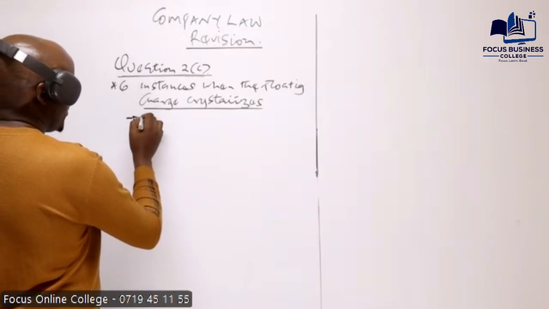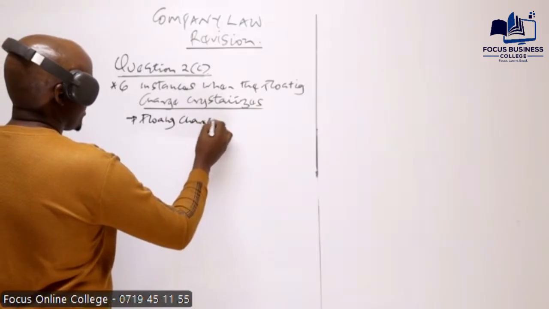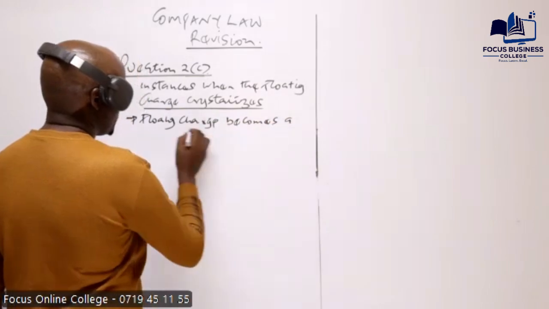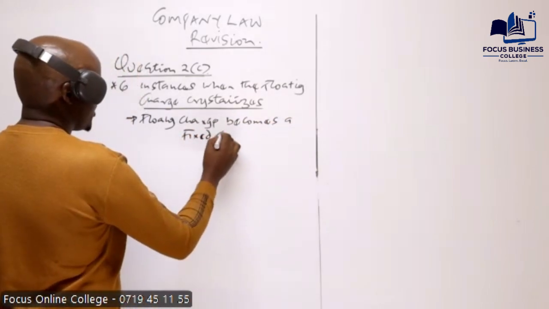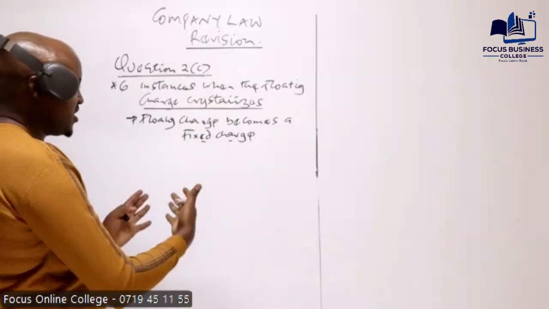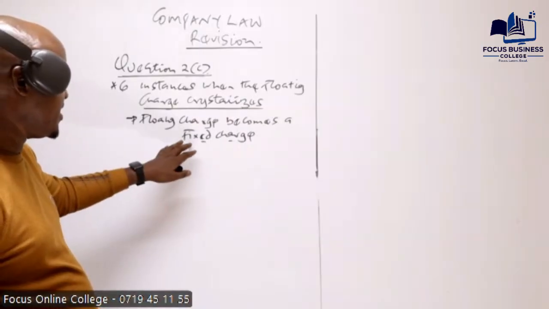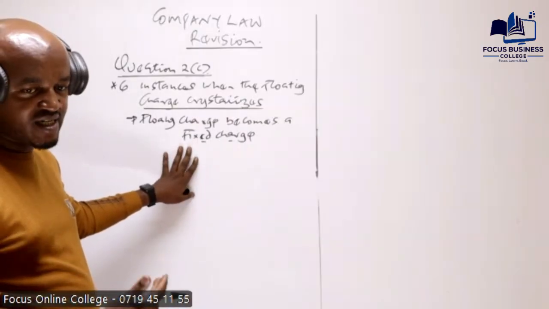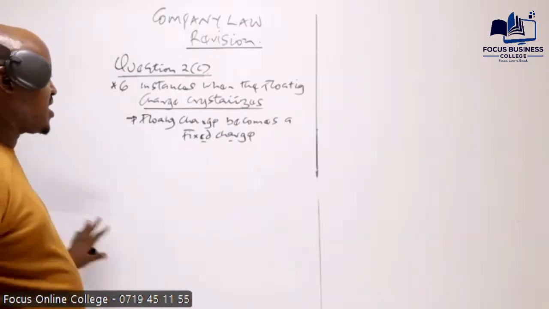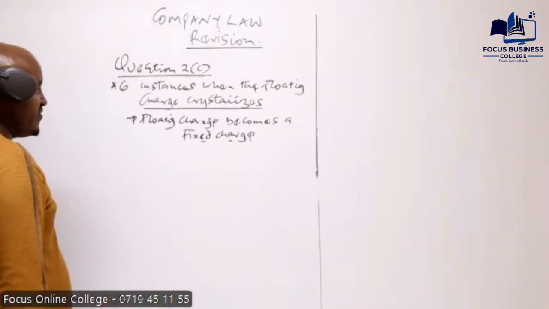This is the process through which a floating charge becomes a fixed charge. A charge which was created on a number of assets or a class of assets, but now the company has identified one asset to secure that debt. It was a floating charge, but has now become fixed. That's what we call the crystallization of the floating charge.